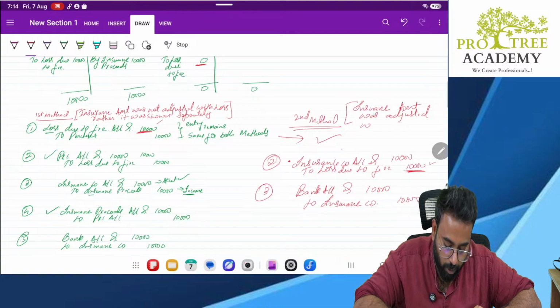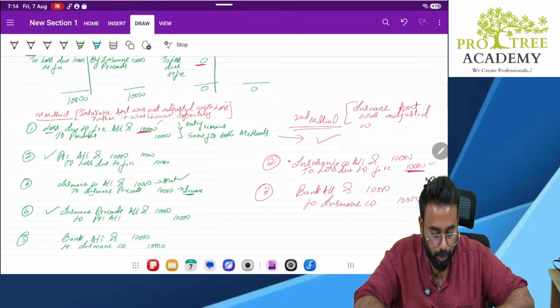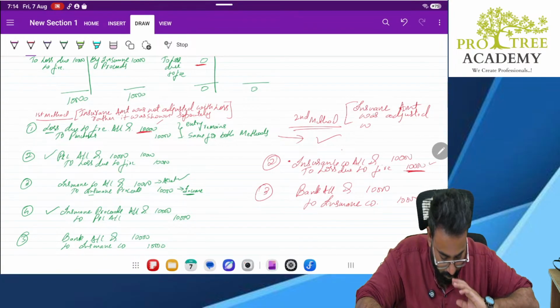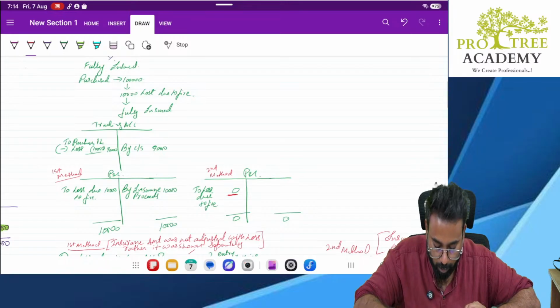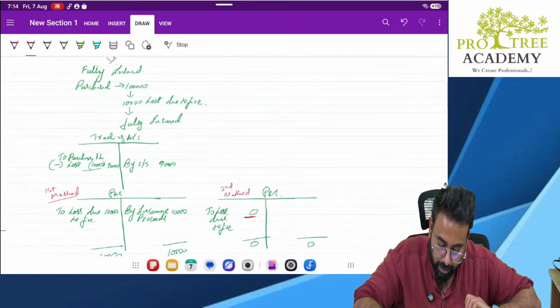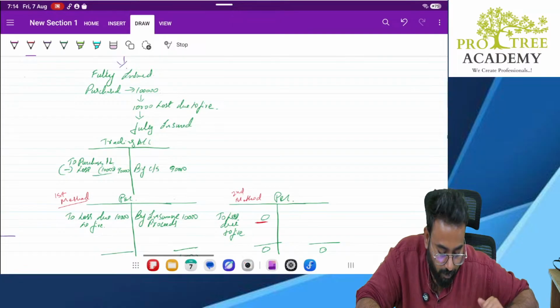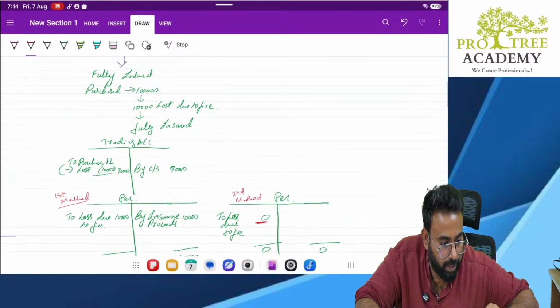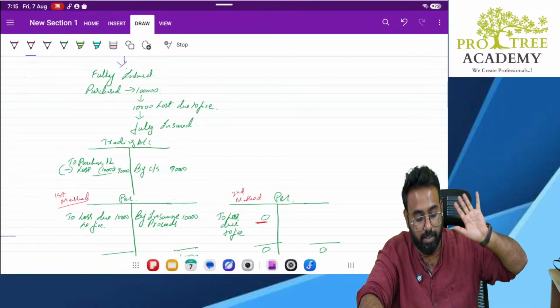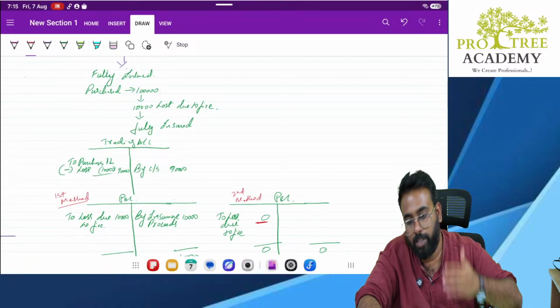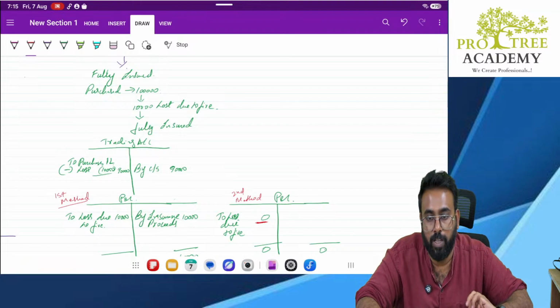Please note it down. I hope it is clear. If you are having any doubt, you can put it in the comment. Maybe if you go home, try to study, and get confused, you can reach out in the next class. So please take a photo of this. Screenshot. Don't just keep taking screenshots and keeping them in screenshots only. Note it down in the books. Then only it will be helpful in the exams.